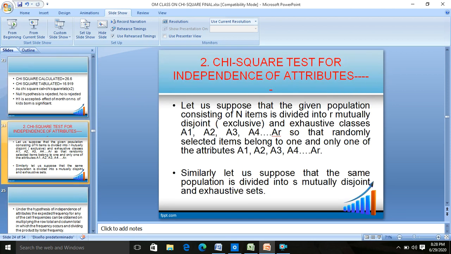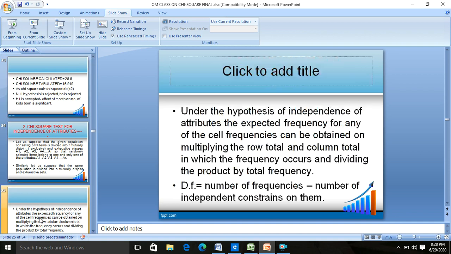Now coming to the chi-square test for independence of attributes, let us suppose that the given population consisting of n items is divided into R mutually disjoint or exclusive and exhaustive classes A1, A2, A3, A4 up to AR, so that the randomly selected items belong to one and only one of the attributes A1, A2, A3, A4 and AR. Similarly, let us suppose that the same population is divided into S mutually disjoint and exclusive classes. Under the hypothesis of